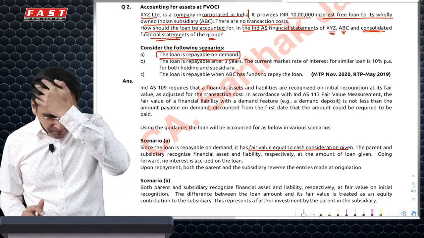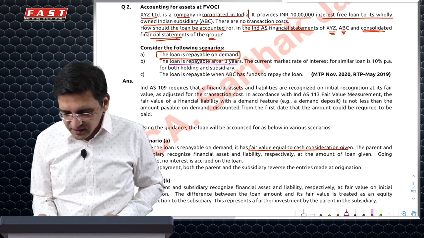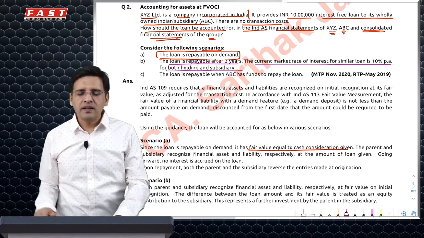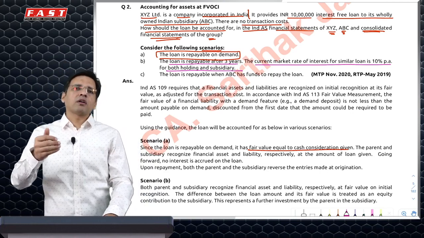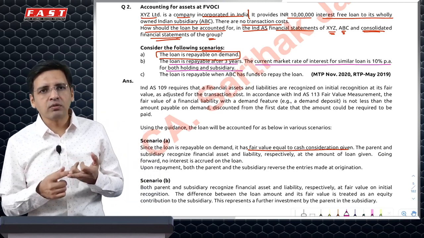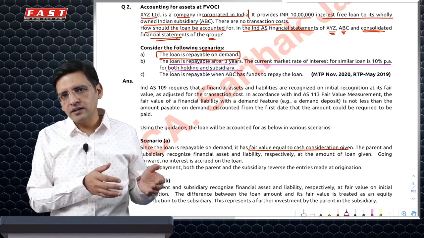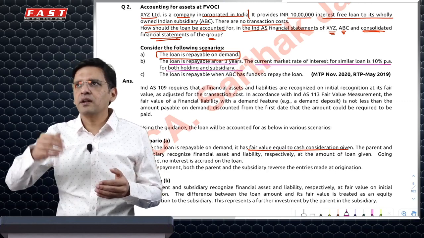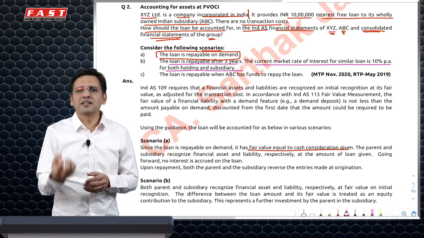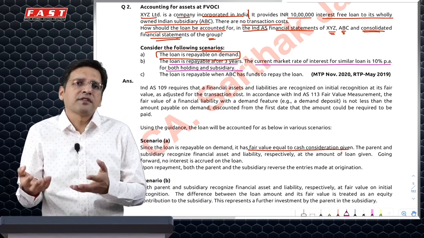That's about it. The more interesting part would be the second one, where it says the loan is repayable after 3 years. Current market interest rate is 10% per annum for both holding and subsidiary. That means what you have given, or the contract which you have done, is not at fair value. In such a case, we use the market rate of interest and discount the future cash flows which we are expecting to receive with the market rate of interest to calculate the year 0 fair value. In this case, we will discount 10 lakh at 10% for 3 years, and we will get the present value, which will be lesser than 10 lakh rupees. The difference is an extra benefit which the parent is giving to the subsidiary.